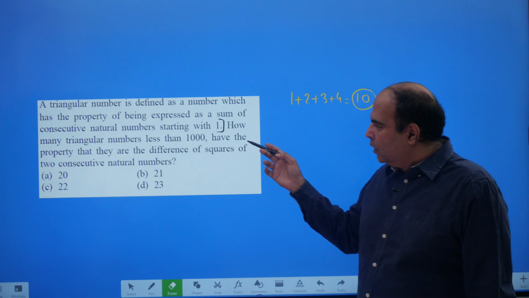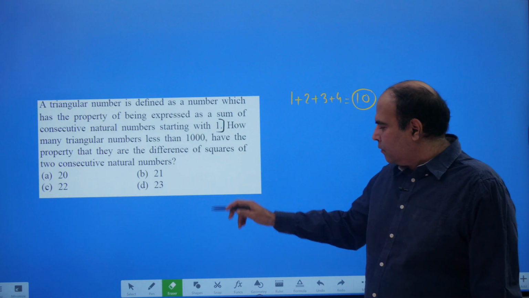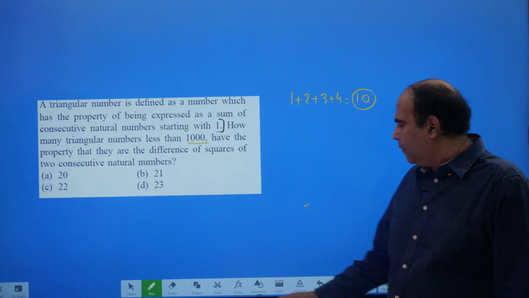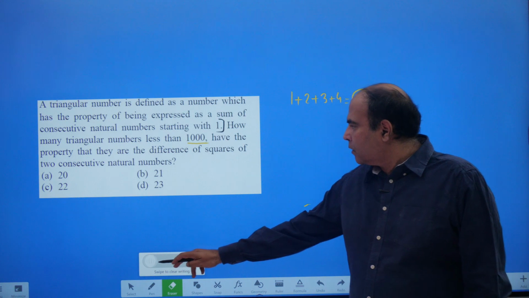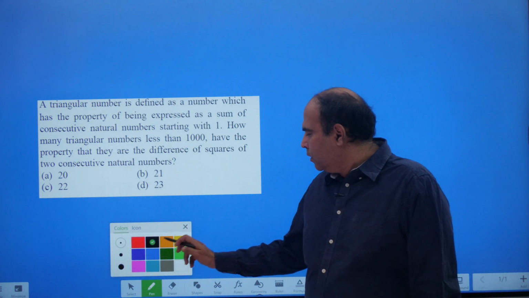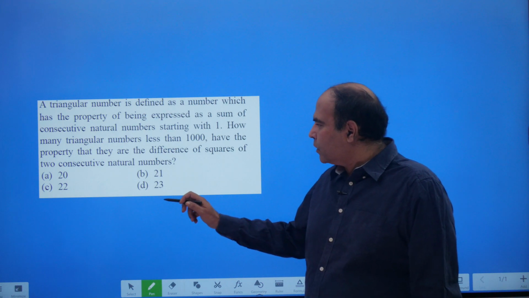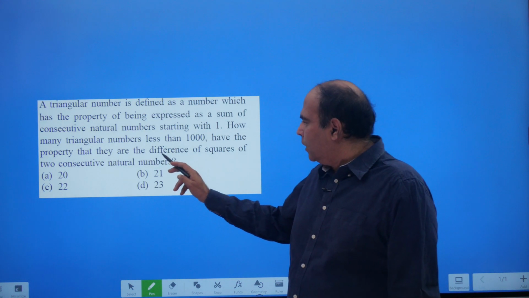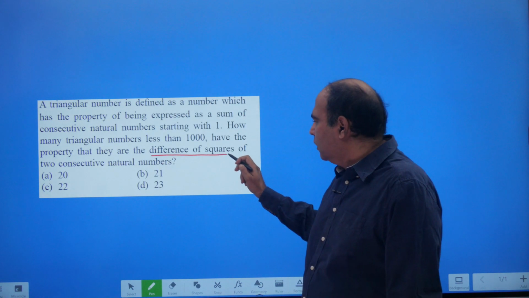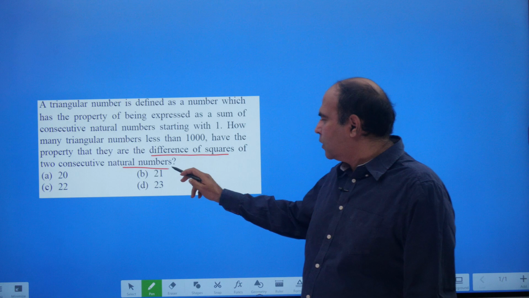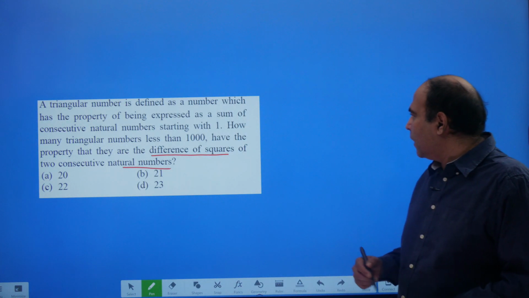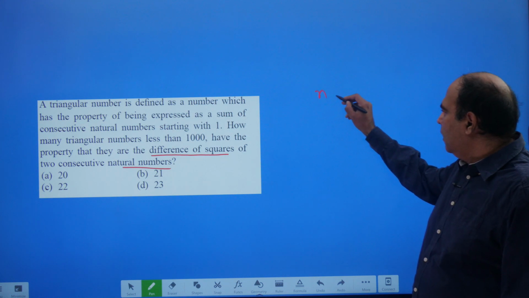So the question is, how many triangular numbers less than 1000 have the property that they are the difference of squares of two consecutive natural numbers? So you need to process this language. They have the property that they are the difference of squares of two consecutive natural numbers. Now what you need to understand is that if you have two consecutive natural numbers, n and n plus 1.